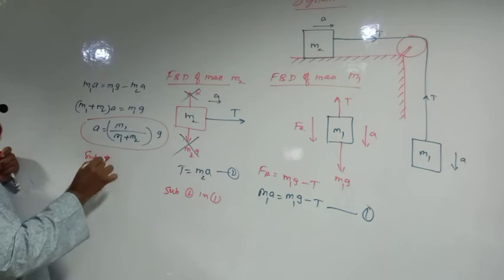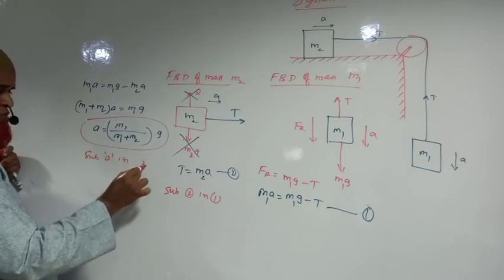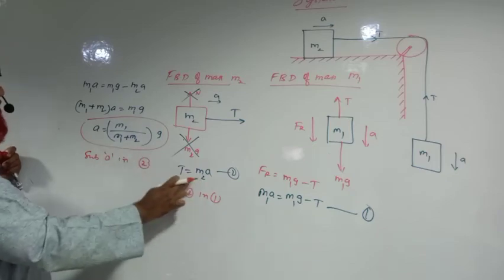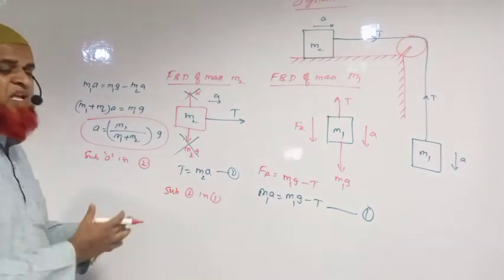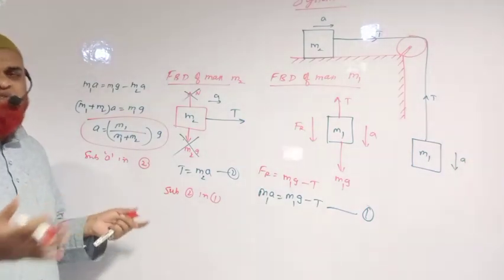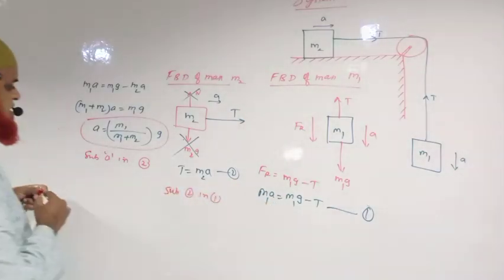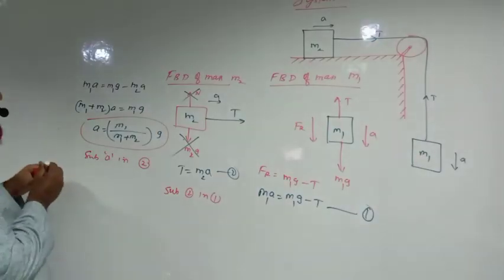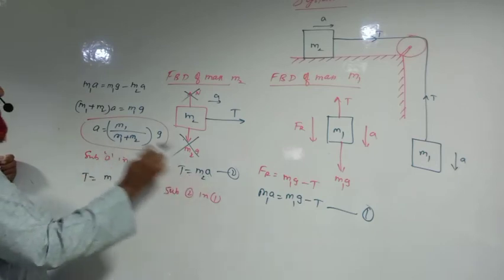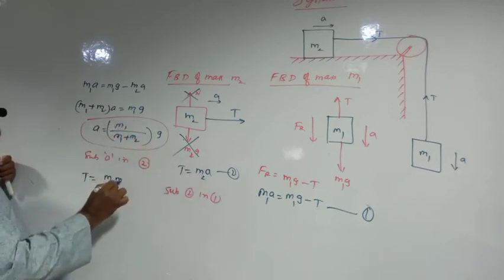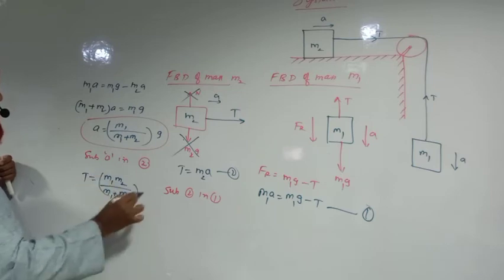Then substituting A in 2. It's easier to substitute in 2 to get the tension. You can substitute in 1 also, but this equation is very complex. Calculations become complex, but the result will be the same. So why go for the risk? Let us go for this first equation. Then here tension T is going to become M1 M2 by (M1 plus M2) into G.